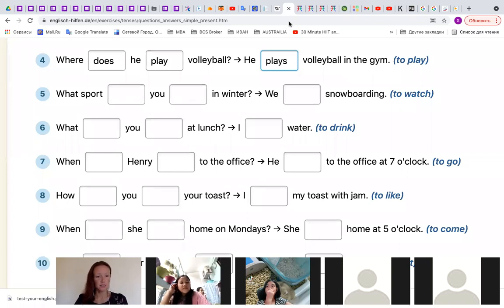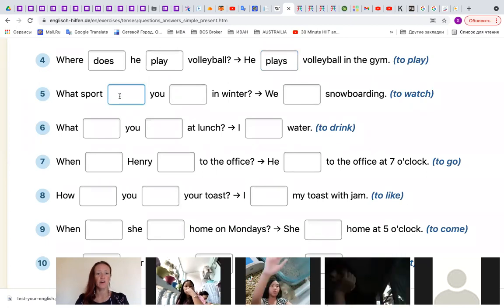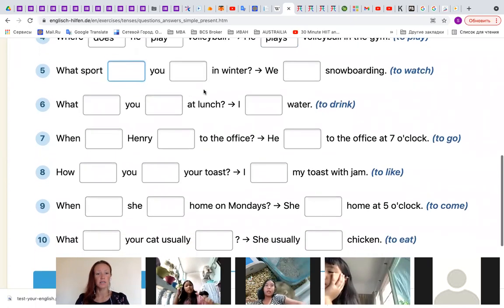The gym is a facility where there is a lot of equipment, right? The sport equipment, and volleyball as well, the space for volleyball players. Okay, good. Where does he play volleyball? Because here we have the third person singular. He plays volleyball in the gym. Okay, good work. So number 5, Nakao, please.